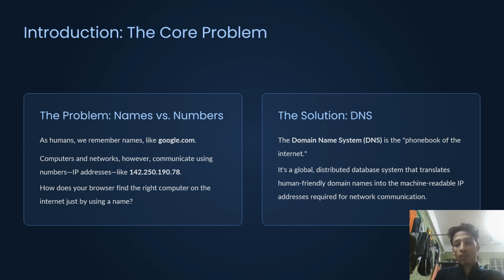The Domain Name System, or DNS, is the phone book of the massive, global and distributed internet. It is a system that translates human-friendly domain names into the machine-readable IP addresses required for network communication. This translation process is the starting point for almost everything we do online.